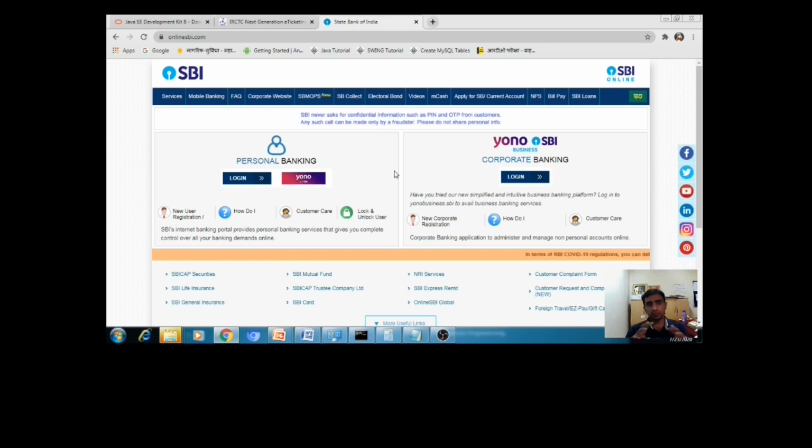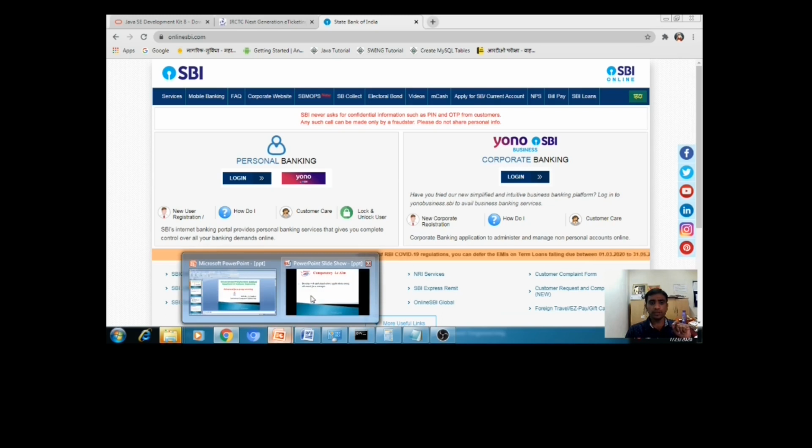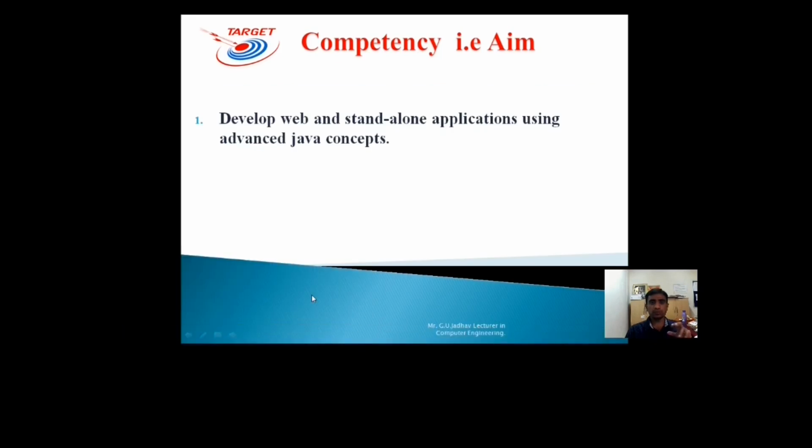So that structure is available with this application. That's why it is called as a web application. Now you clearly understood why to learn this course, to develop web application and standalone applications.